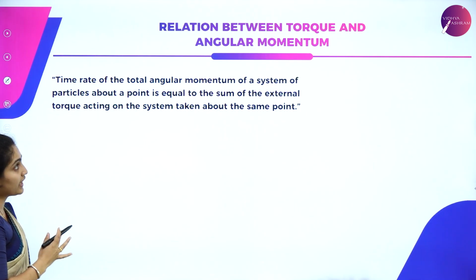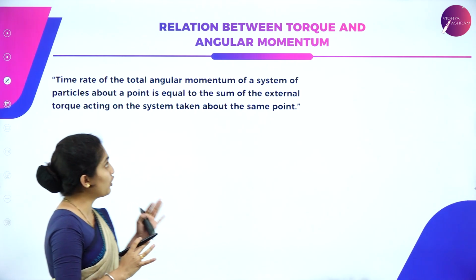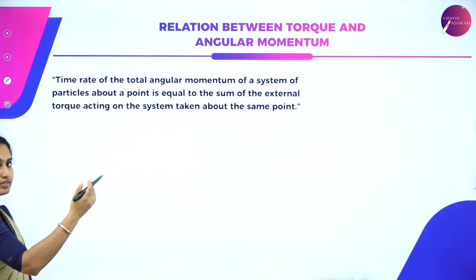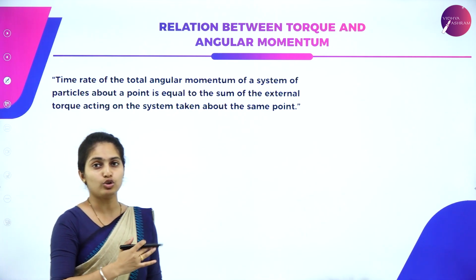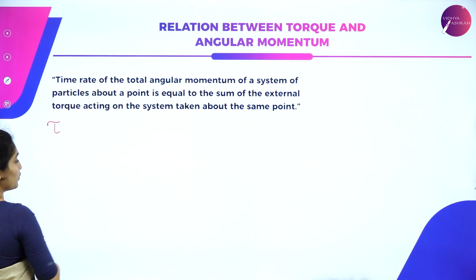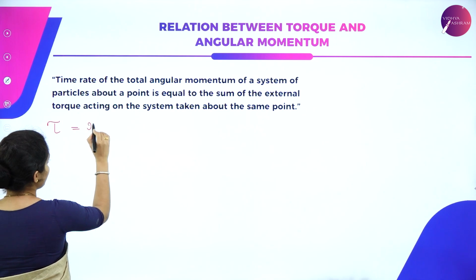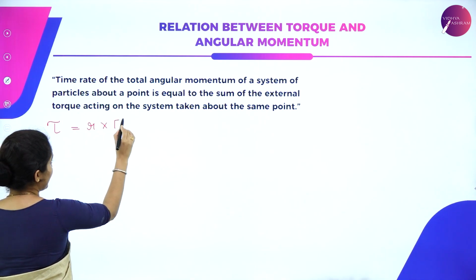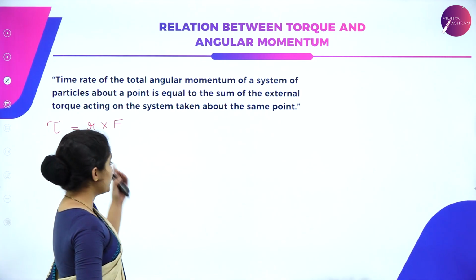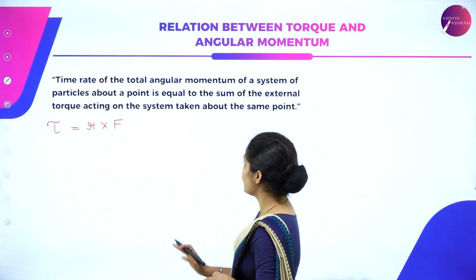Next, let us see the relation between torque and angular momentum. First of all, what is torque? We have studied in the previous slide that torque is a rotating force and it is represented by tau. It is nothing but the product of r and your F, the position vector and the force.